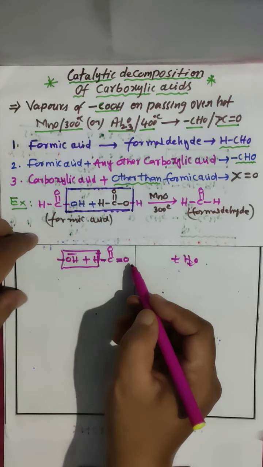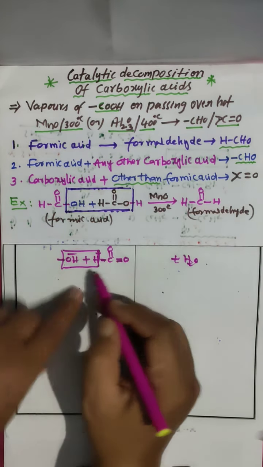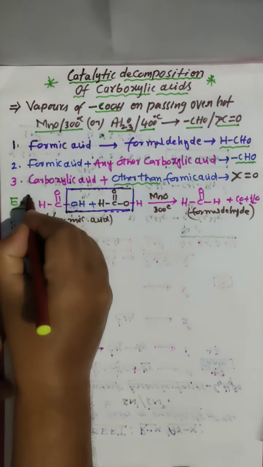Carbon dioxide. Like this: this OH minus, this H plus, water, and this CO2, carbon dioxide. So what you are getting here? Carbon dioxide and water are the byproducts you are getting. That is the way.